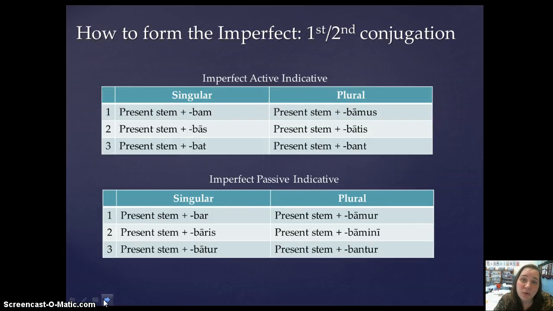So I'll go through and give an example of how to form the imperfect for each of the conjugations. Imperfect active indicative for the first two conjugations: present stem plus bam, present stem plus bas, present stem plus bat, present stem plus bamus, present stem plus batis, present stem plus bant. Imperfect passive: present stem plus bar, present stem plus baris, present stem plus batur, present stem plus bamur, present stem plus bamini, present stem plus bantur.